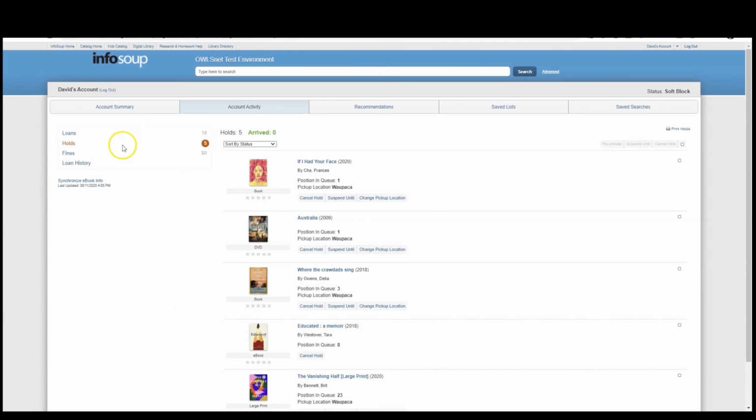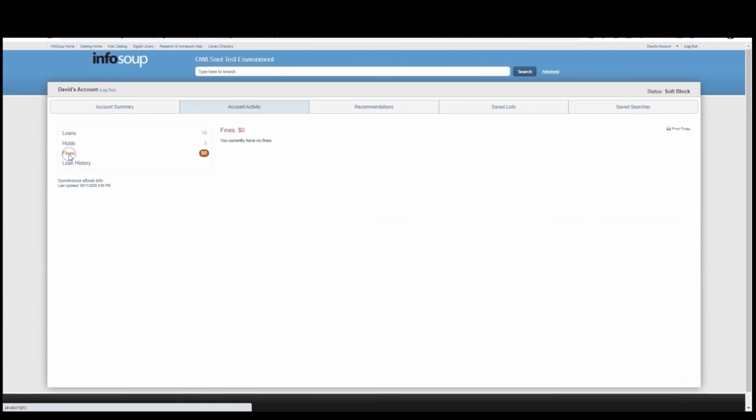Next, we'll talk about the Fines section. Click on the Fines option. Congratulations, you have no fines today. If you did have fines, they would be listed here.